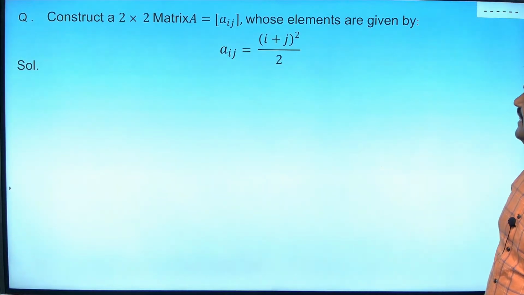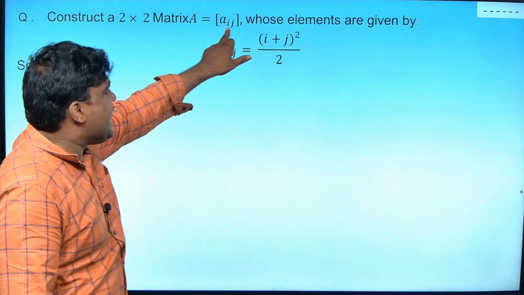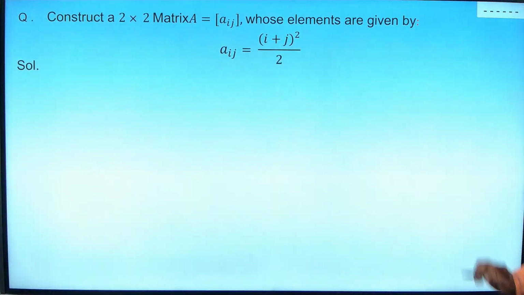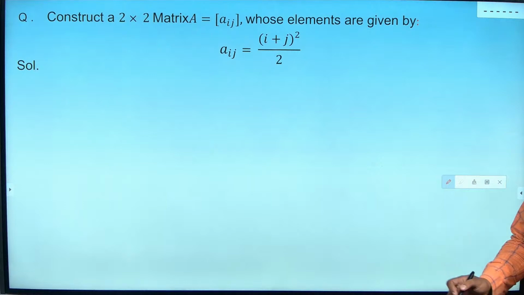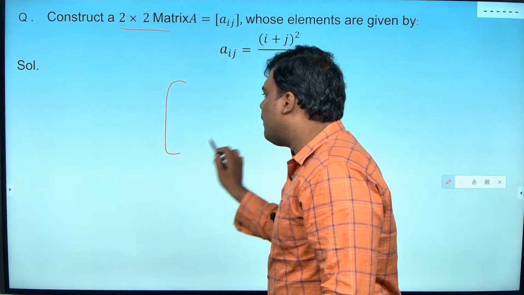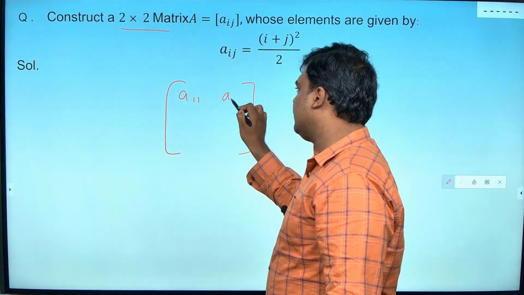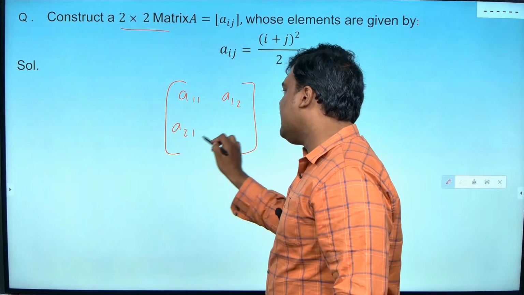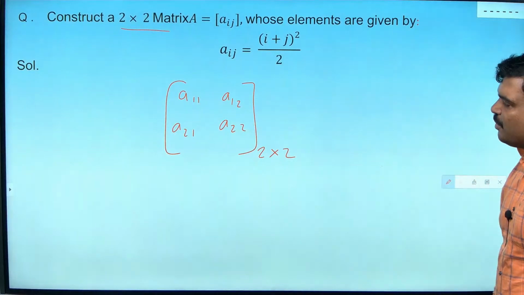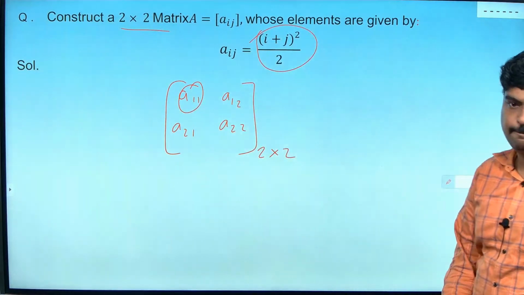Nothing can be surprised. Okay, construct a 2 by 2 matrix where A equal to aij whose elements are given by. So this we call generation of a matrix, guys. They have given to generate a 2 by 2 matrix. A 2 by 2 matrix is going to be A11, A12, A21, A22. This is a 2 by 2 matrix.